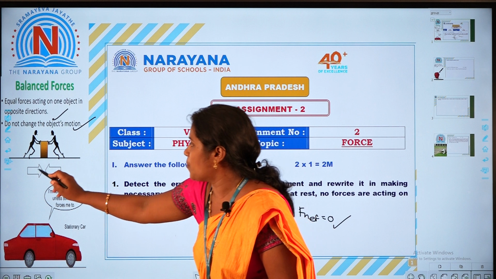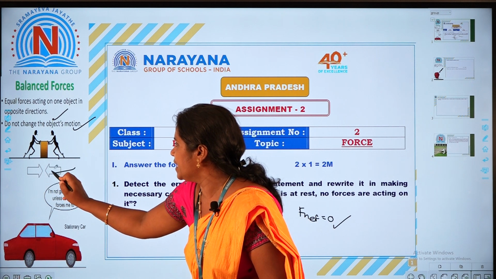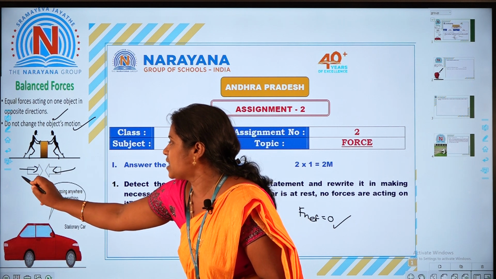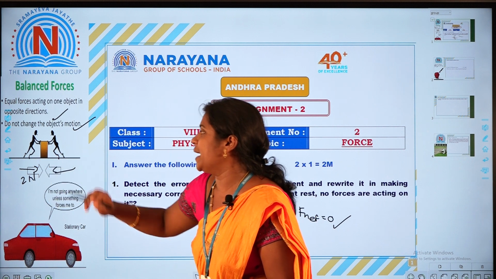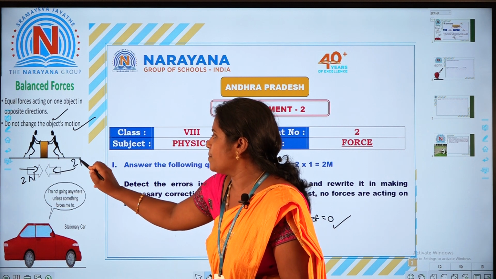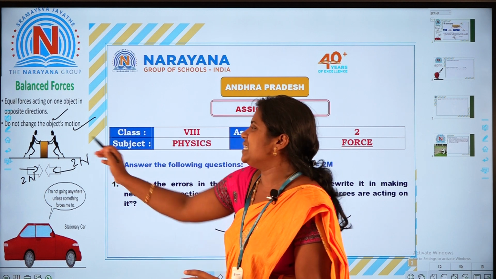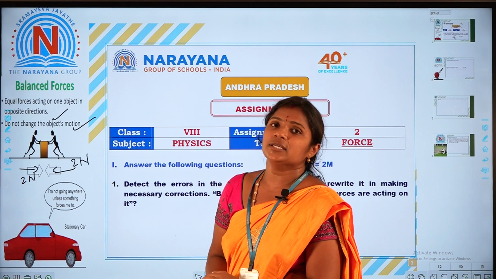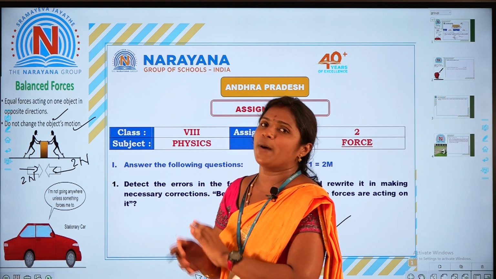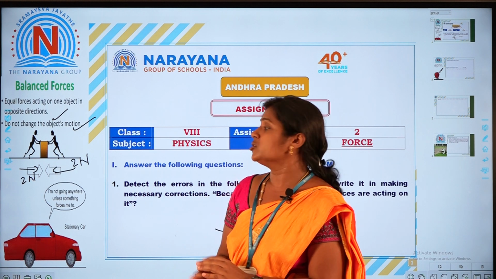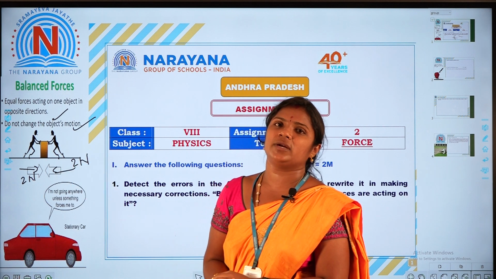Observe, students, suppose for example both are pushing here in opposite directions. Suppose 2 newtons is applied by this boy and the same 2 newtons is applied in the opposite direction. These are called balanced forces. In the state of balanced forces, the body is at rest only.